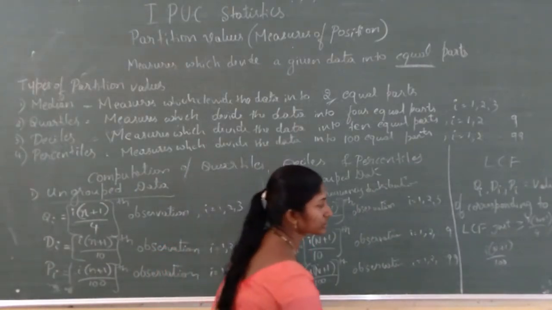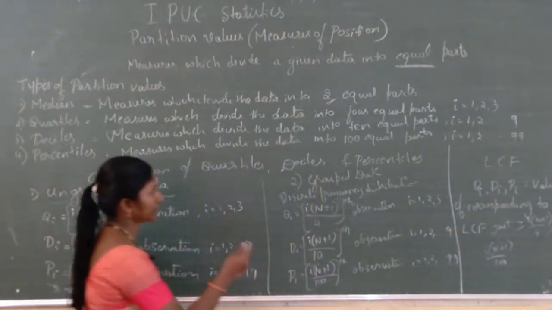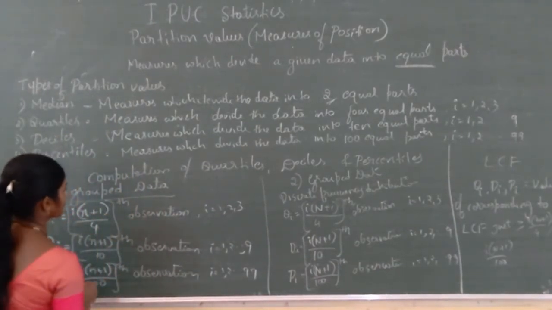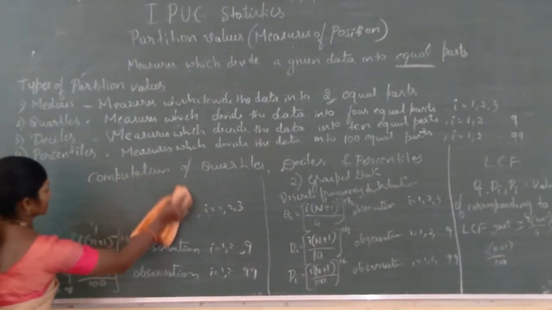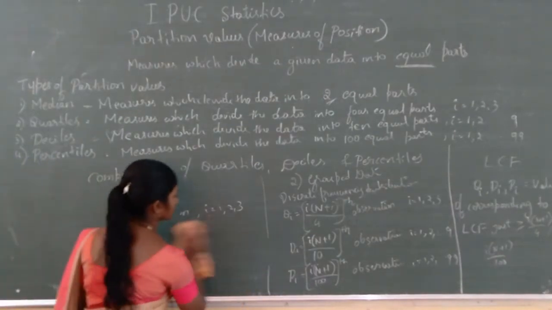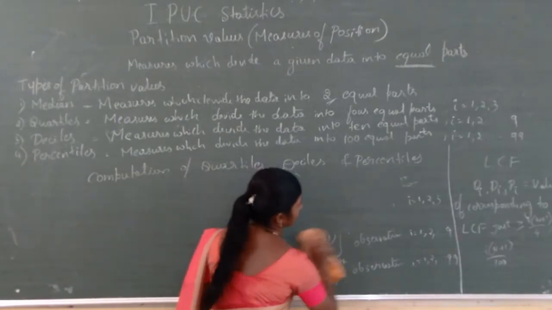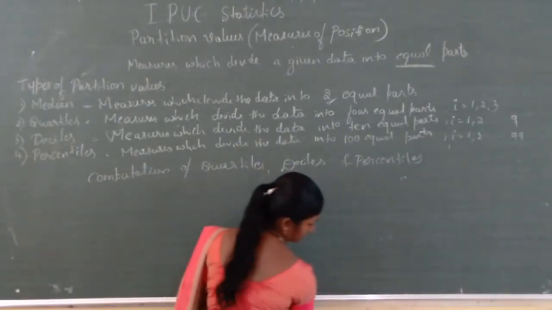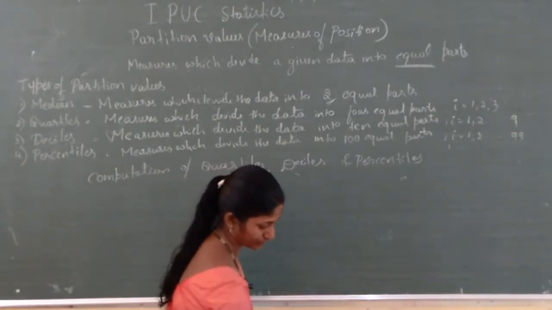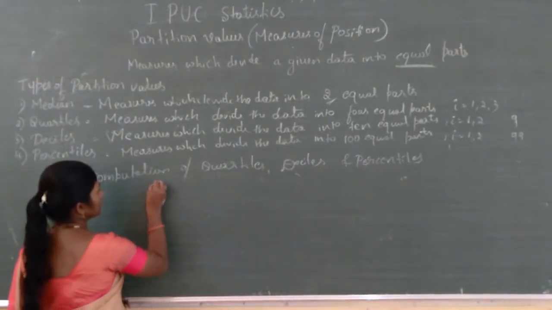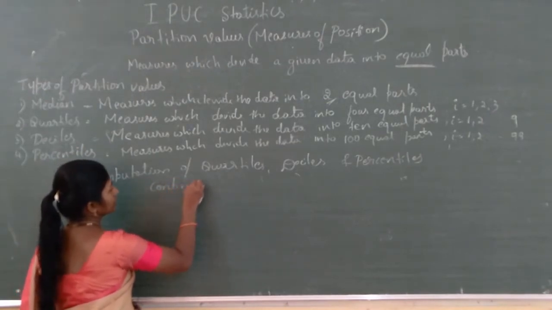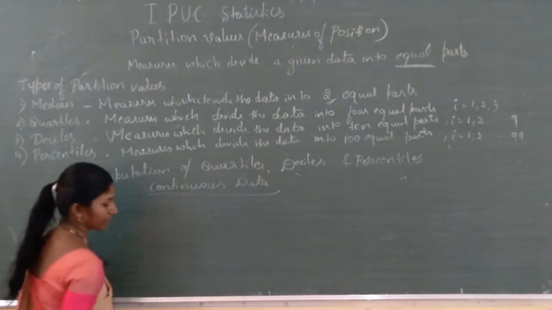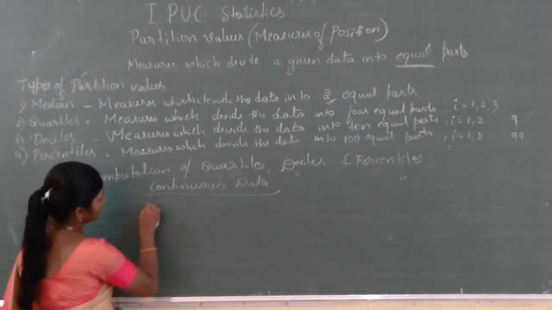Then continuous frequency distribution, in that quartiles. Here in the continuous frequency distribution or continuous data, we are writing the formula.